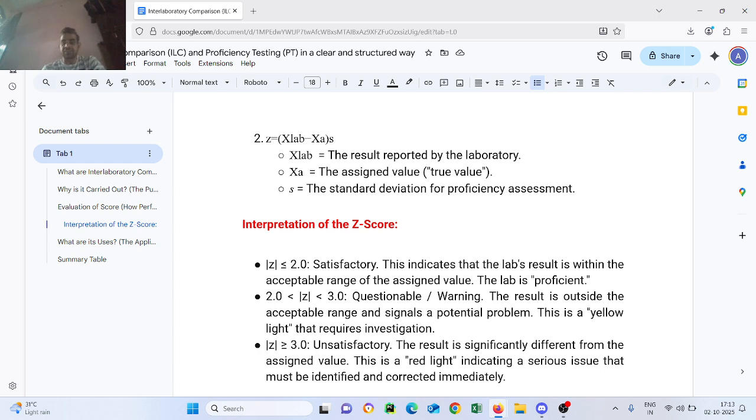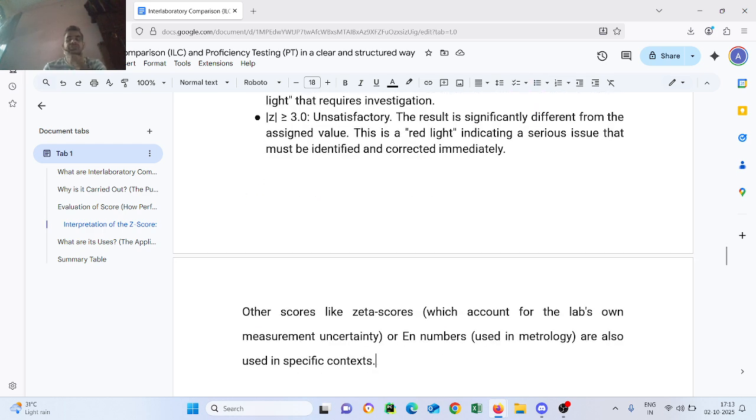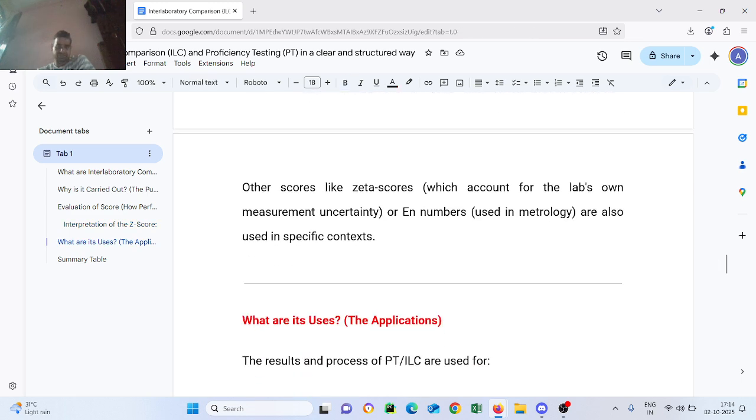The result is significantly different from the assigned value. This is the red light, indicating a serious issue that must be identified and corrected immediately. The other scores, like the Zeta score, will account for the lab's own measurement uncertainty. The En value is used in metrology, also for specific contexts.